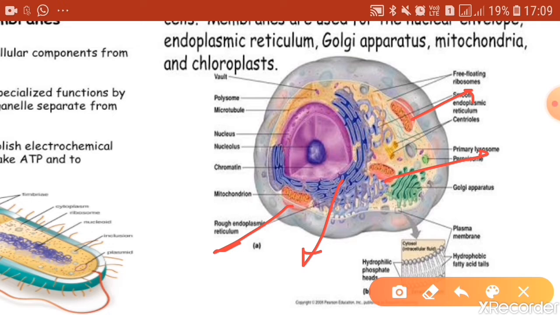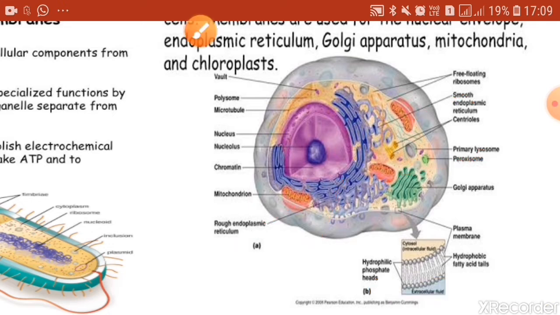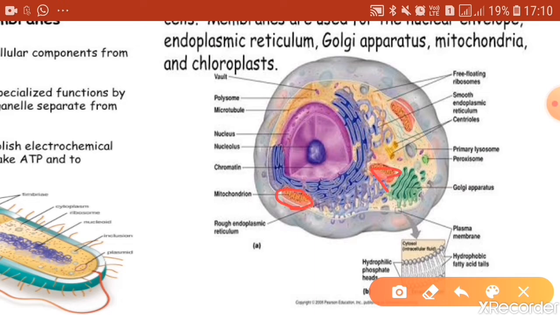So in order to maintain its complex structure and function, there are plenty of biochemical reactions to be performed by these eukaryotic cells, right? And these biochemical reactions should go on without any interference, and so all these biochemical reactions occur in separate organelles which are all bounded by membranes.